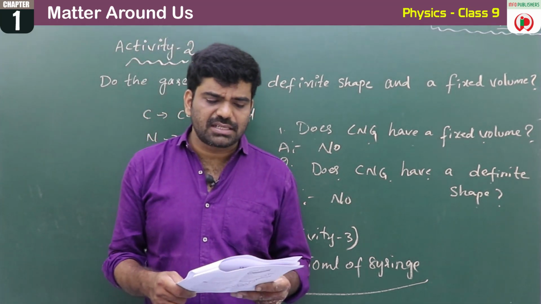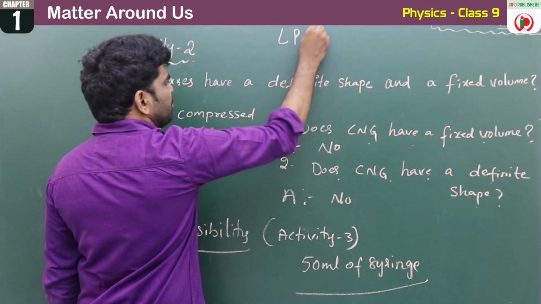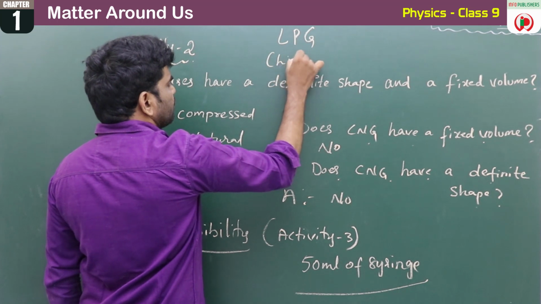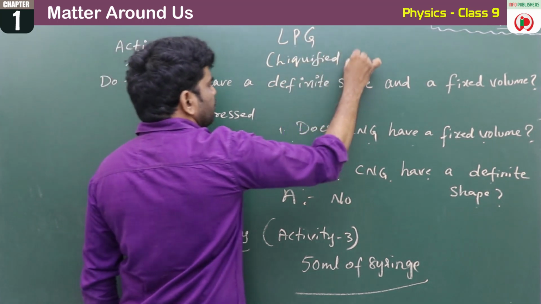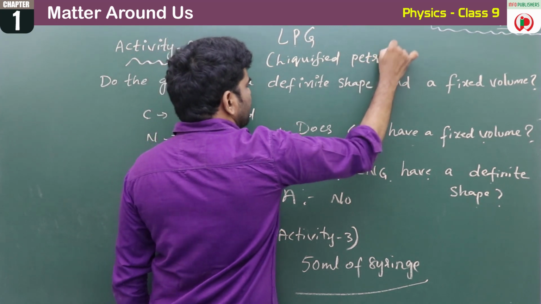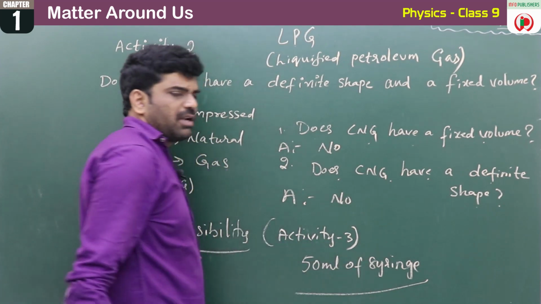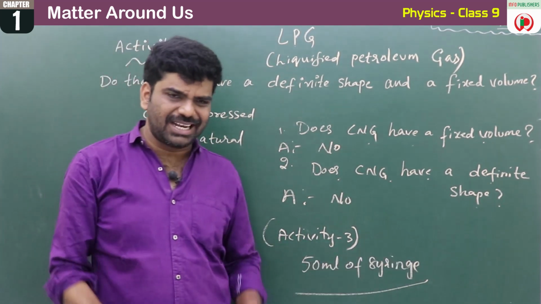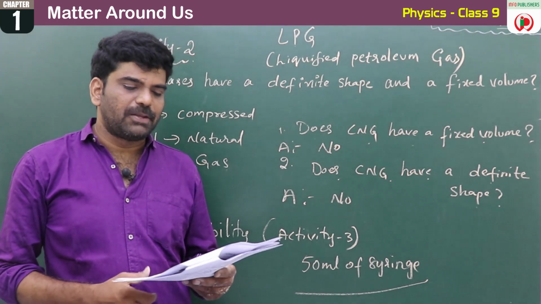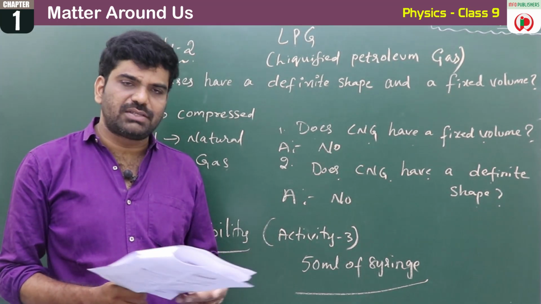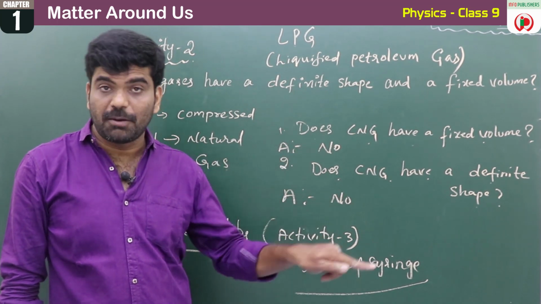In our houses, liquefied petroleum gas, simply called LPG: L for liquefied, P means petroleum and G means gas. So the gas which we are using in our house for the purpose of cooking is LPG. CNG, compressed natural gas, is used for automobiles.